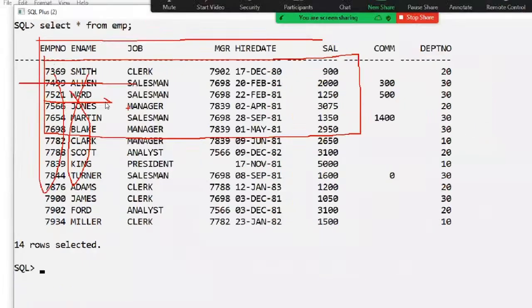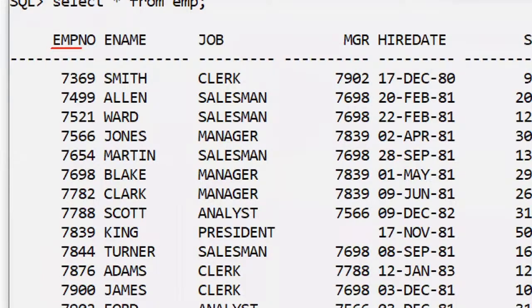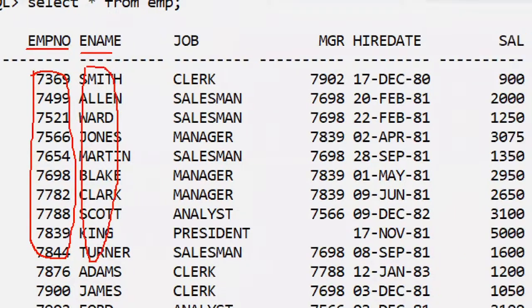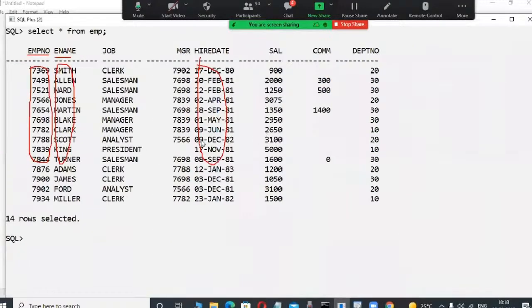Something in an organized manner, they are storing the data. Observe here, maybe this is a matrix format. Here is employee number; in this column only numbers are available. In this column only characters are available. In this column only dates are available. That's why, observe here, the data is stored in a structured manner.